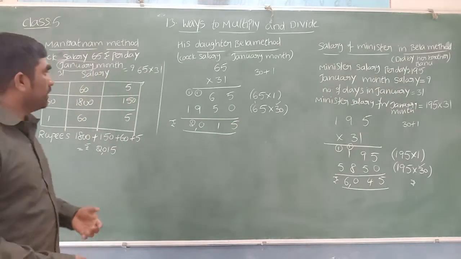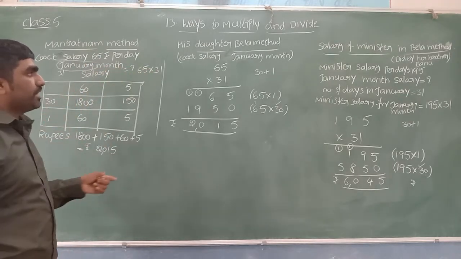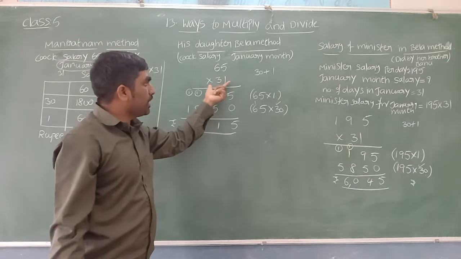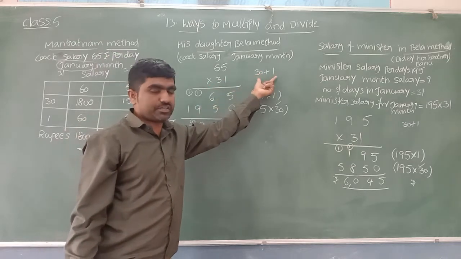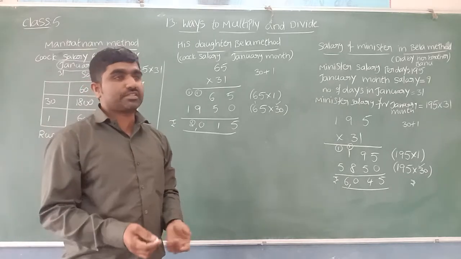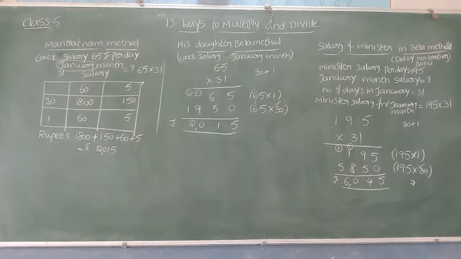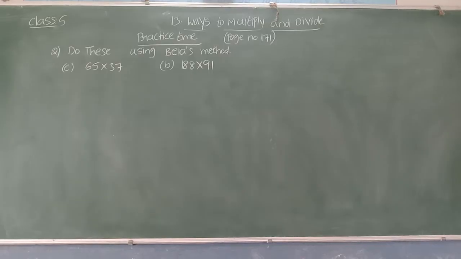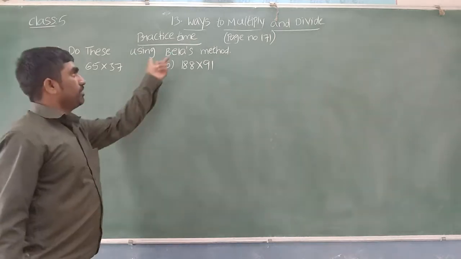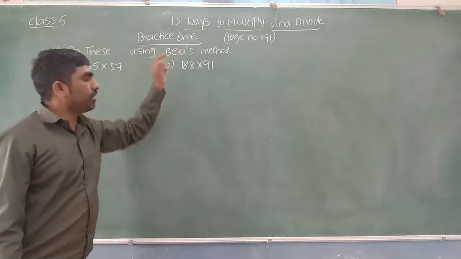In Maniratna method, both numbers are split into two parts, whereas in Bela method only the second number is split into two parts. Hope this concept is clear to you. Let us see some more applications based on Bela method. Children, here we have two more problems from page number 171, practice time, second bit. Do this using Bela method.